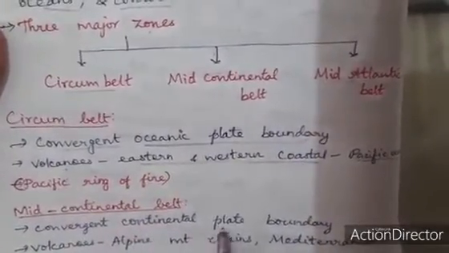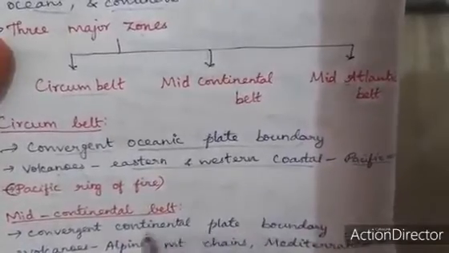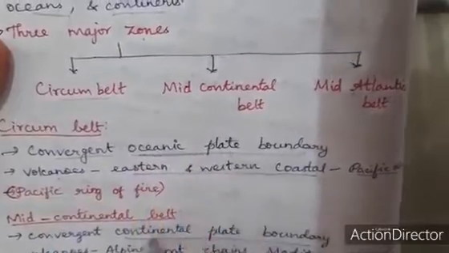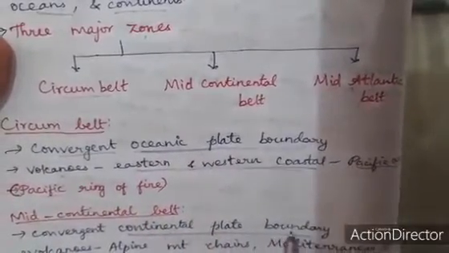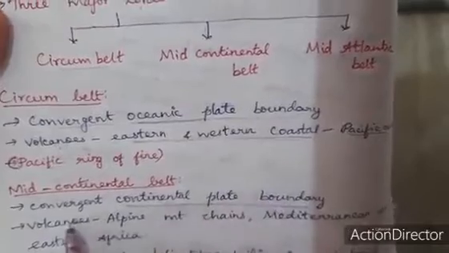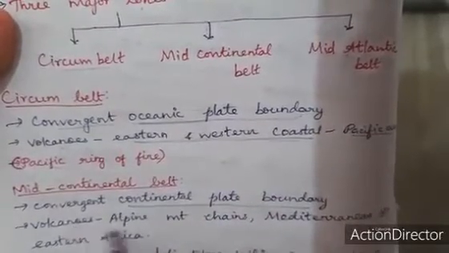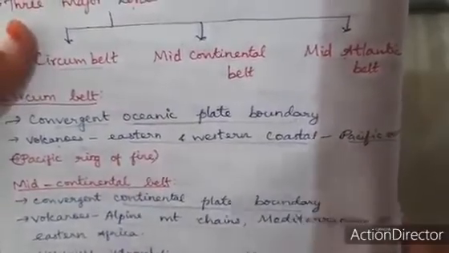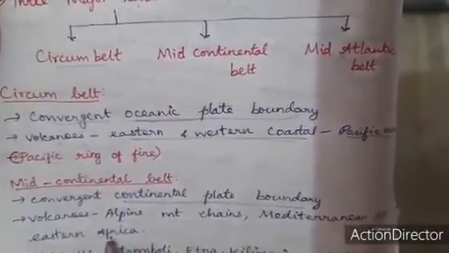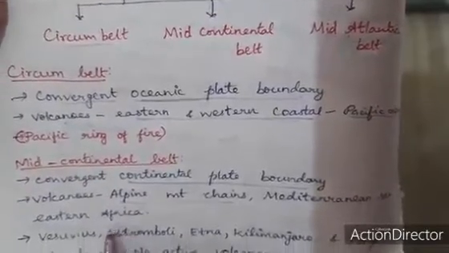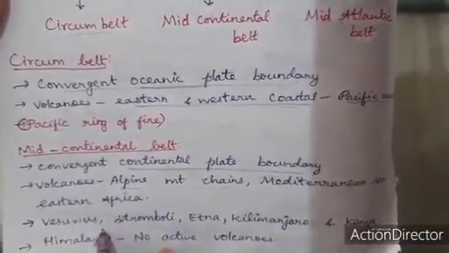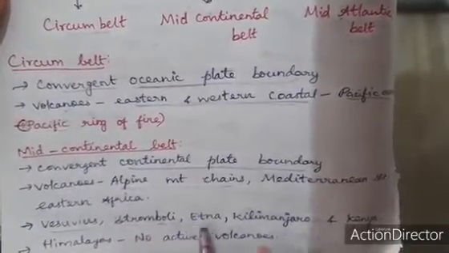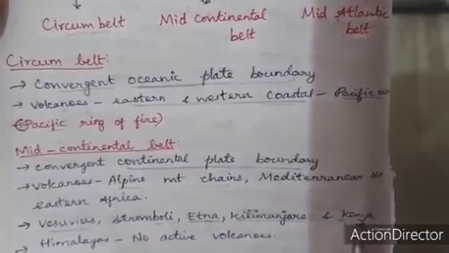Next comes the mid-continental belt. It is a convergent continental plate boundary. The circum-Pacific belt is situated in the oceanic plate, while the mid-continental belt is at the continental plate boundary. It includes the alpine mountain chains, the Mediterranean Sea and Eastern Africa, and volcanoes such as Vesuvius, Stromboli, Etna, Mount Kilimanjaro and Kenya.